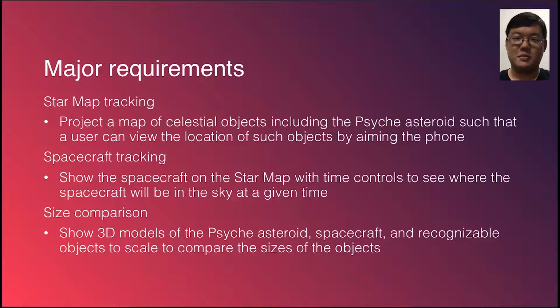We will do this by including a star map that allows users to point their phone into the sky to track celestial bodies and the Psyche spacecraft at any given point in time, and a size comparison tool that will allow the user to compare the size of Psyche and the spacecraft with more familiar items.